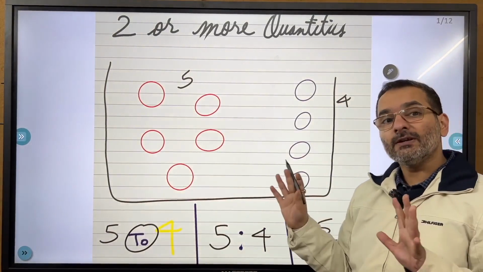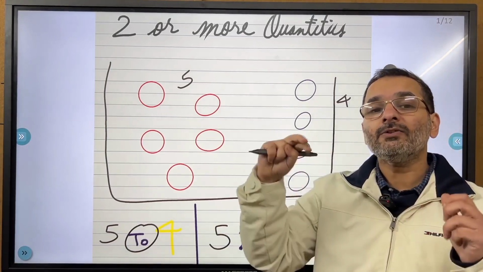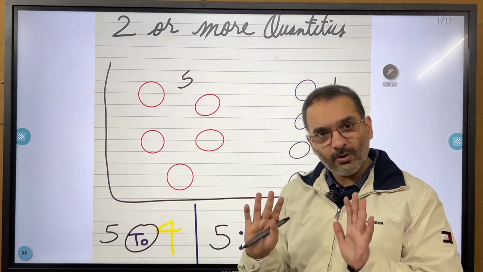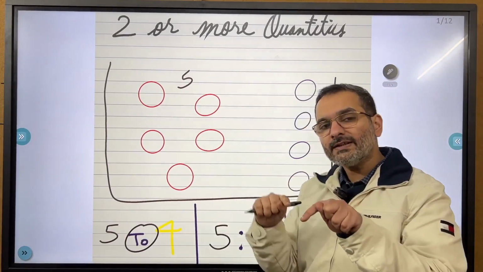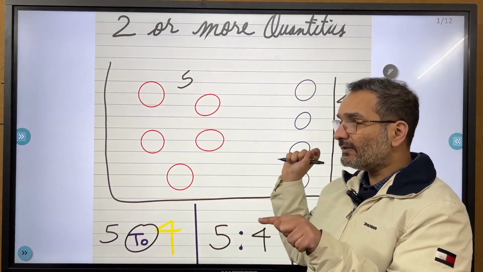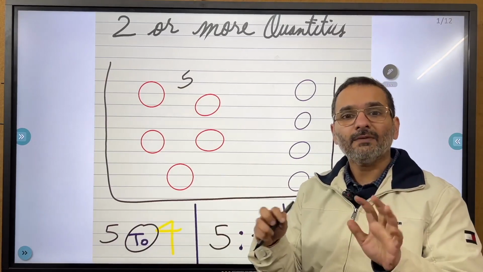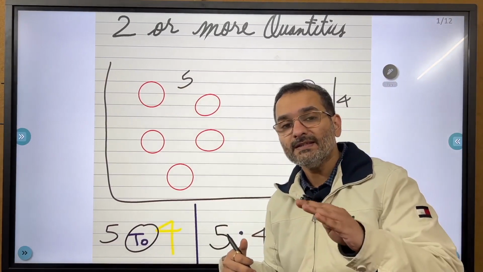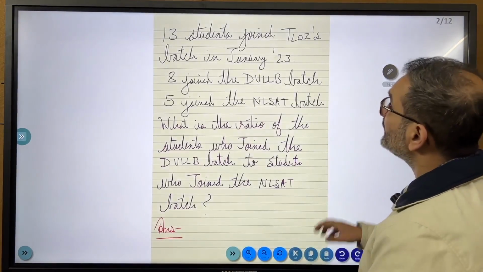So that makes the total number of circles 9. But from that, the split is what we are comparing: one quantity to the other quantity. Alright, hopefully this is clear, because this is the very fundamental of the kind of questions that they keep asking in the maths section. I am starting with this because I'm presuming that you don't know anything. Even if you know this, great. I'm teaching with the presumption that you don't know anything, starting from the very ABCD, the very basics of maths. Alright, let's go here.